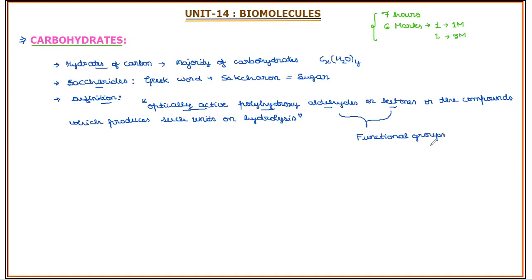So along with these functional groups and the side chain carbons, we are going to see the optically active nature, meaning they do not have a plane of symmetry, or they have non-superimposable mirror images. Such optically active compounds of aldehydes and ketones with polyhydroxy groups, or compounds which produce such units on hydrolysis. That means if you subject that particular biomolecule to hydrolysis, you will get polyhydroxy aldehyde or ketone units.